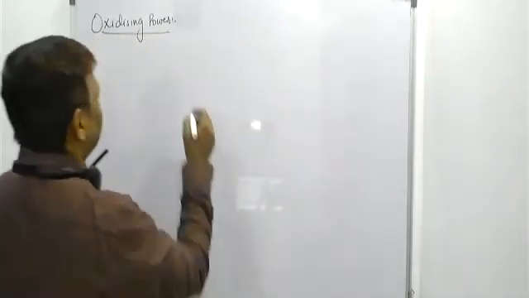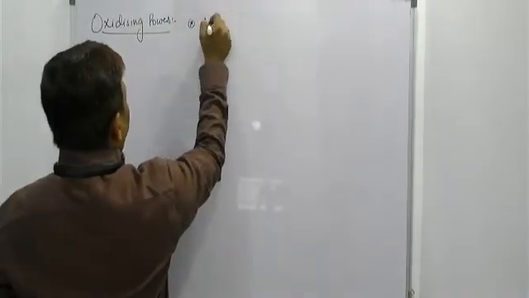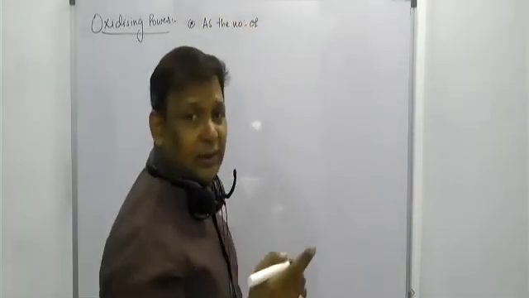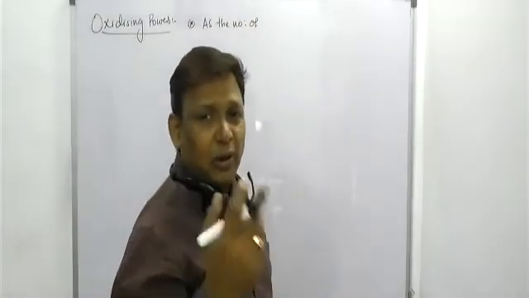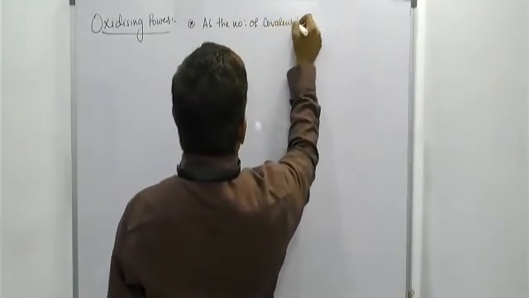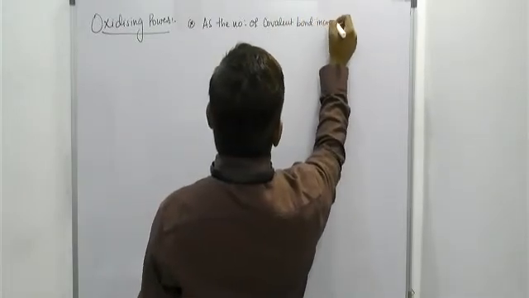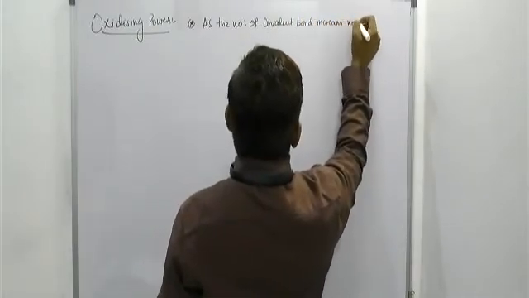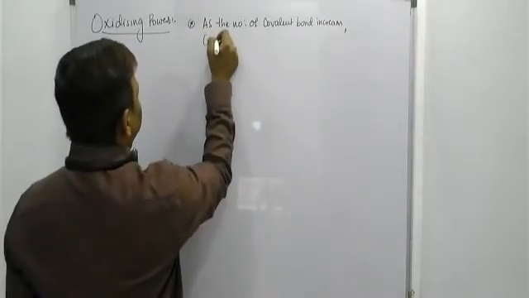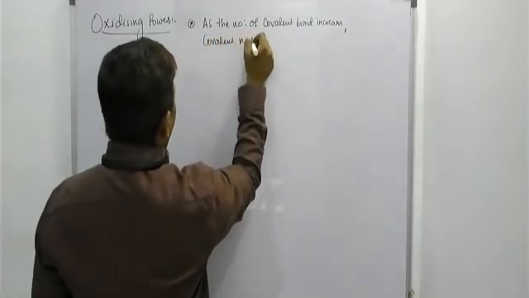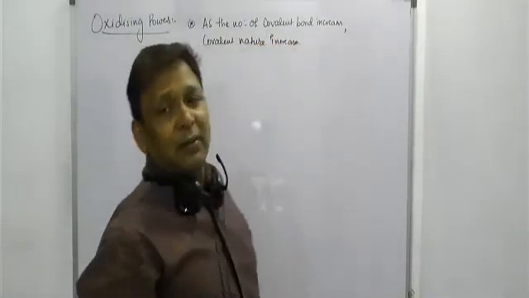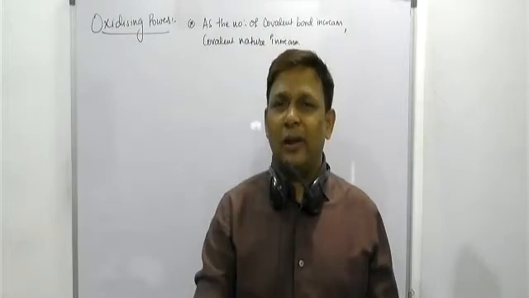Remember, as the number of covalent bonds increases, covalent nature increases. Greater the number of covalent bonds, greater the covalent character.